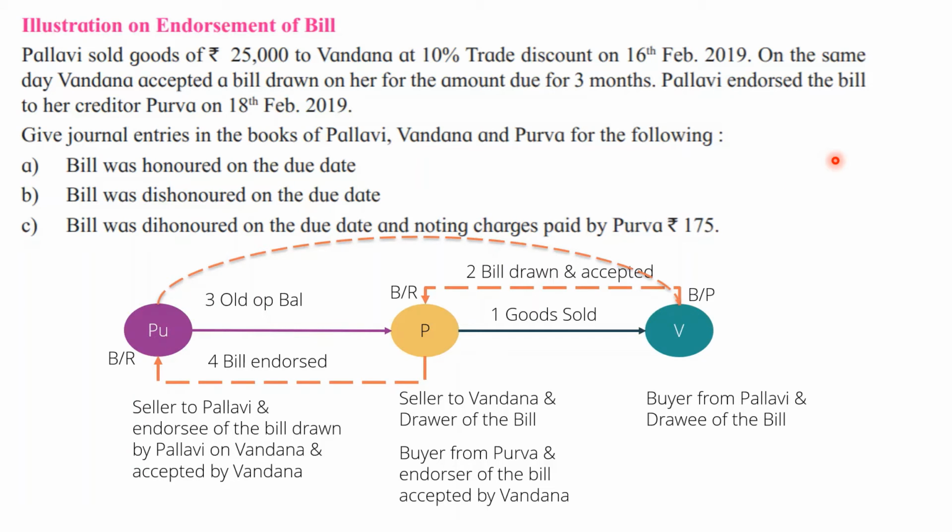Vandana says, yes, okay, no problem, I am ready to pay cash. Then who is the receiver? Purva is the receiver. Who is the giver? Vandana is the giver. Cash is going out of the cash box of Vandana. Cash is coming in the cash box of Purva. For Pallavi, she is neither the receiver nor the giver, nor is cash coming in or received by her. So nothing is happening in the books of Pallavi. That means Pallavi can safely say that there is no entry in my books. I hope it is easy for all of you to understand.